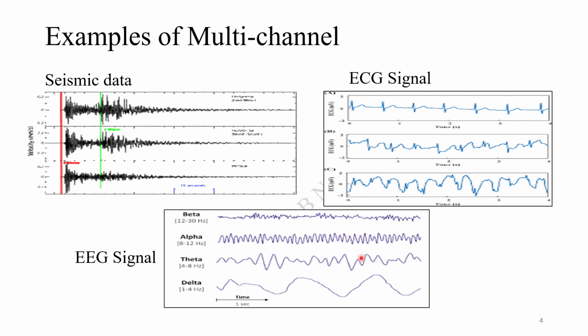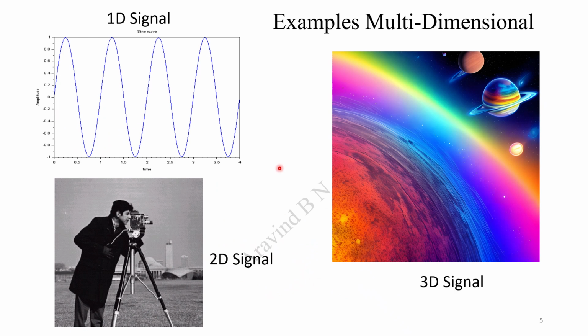Right? So this is called multi-channel. Now getting into the multi-dimensional. As you can observe, this is just a simple sine wave, or you can also consider a cos wave. It varies with respect to the time, single variable. So we call that a one dimensional signal, right?